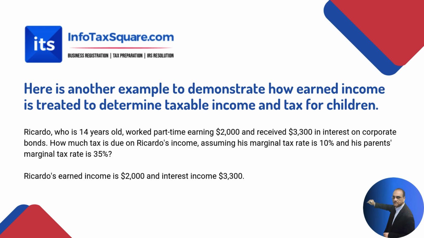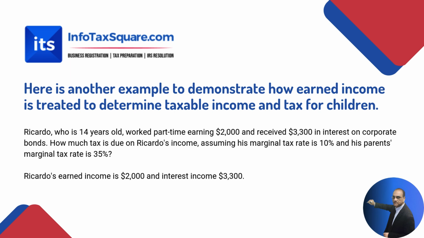So we have to compare $1,300 with $2,450, and whichever is higher, we'll consider it as the standard deduction. So now we know Ricardo's total income is $5,500, his standard deduction is $2,450, and his taxable income is $2,850, which includes earned income and unearned income.